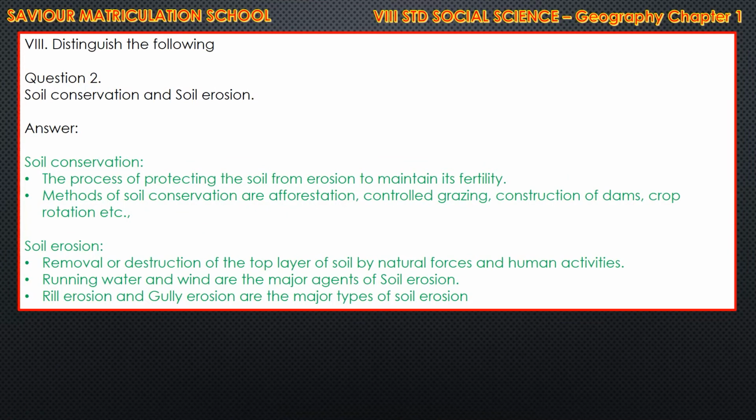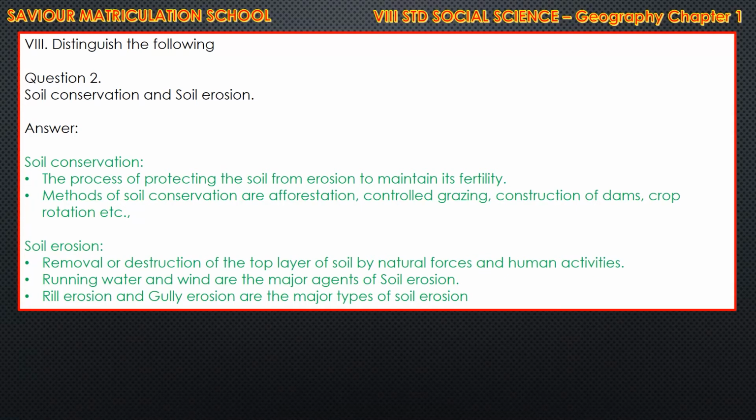And in Roman letter 8, the second question in distinguish, soil conservation and soil erosion. What is meant by soil conservation and what is soil erosion? You have to distinguish. Point 1, the process of protecting the soil from erosion to maintain its fertility is soil conservation. Second point, the methods of soil conservation are afforestation, controlling grazing, construction of dams, crop rotation, etc.